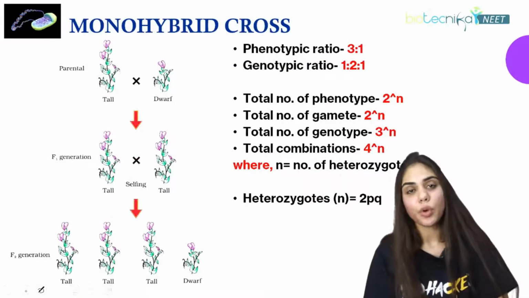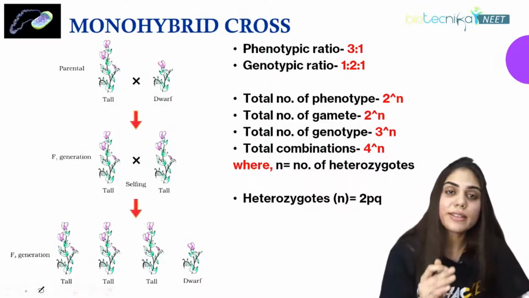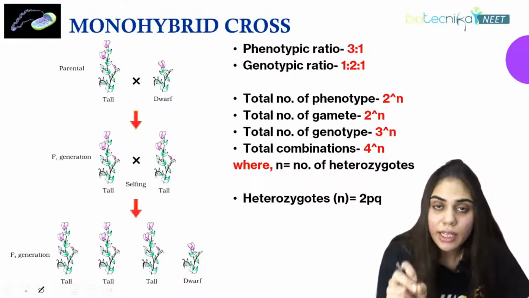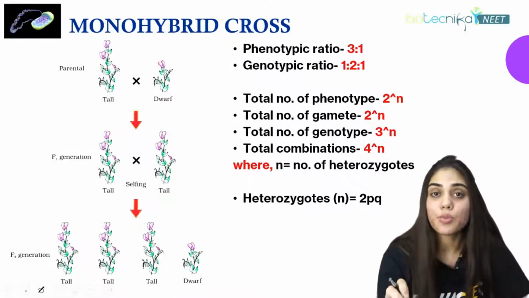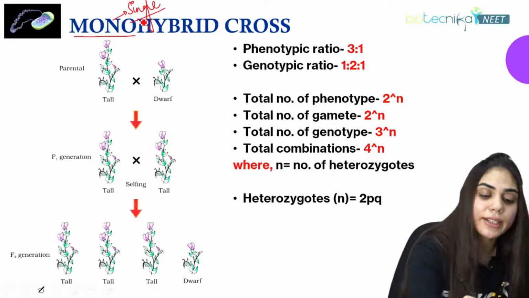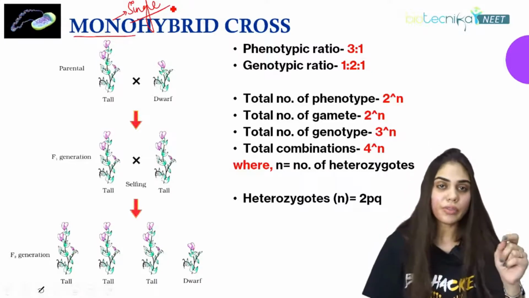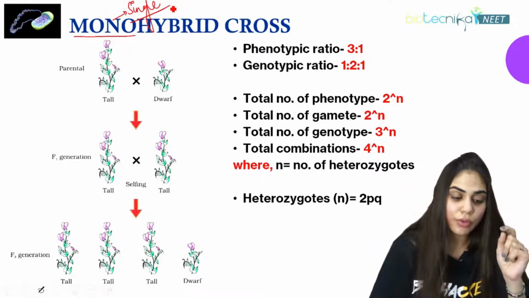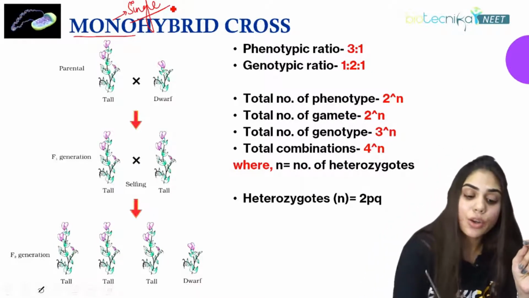So now coming to monohybrid cross. When we are studying about the inheritance of a single character, that is what is called a monohybrid cross. Mono stands for single. So what all characters did Mendel use? Out of 7 characters, Mendel used one of which is height of the plant.